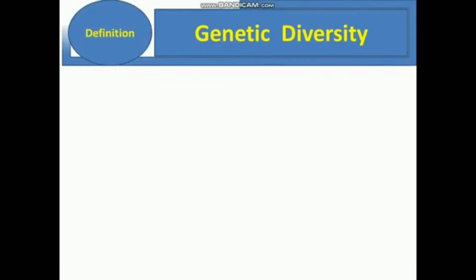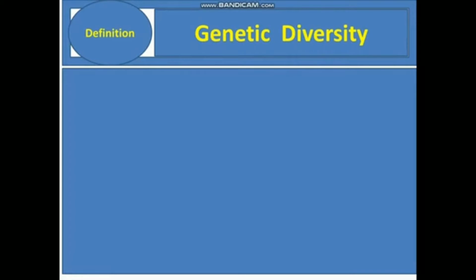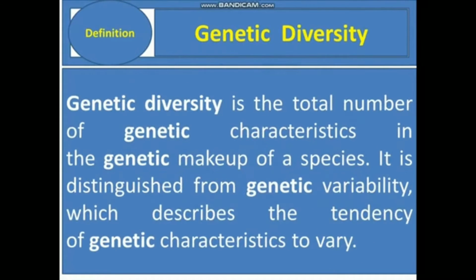Genetic diversity. Genetic diversity is the total number of genetic characteristics in the genetic makeup of a species. It is distinguished from genetic variability, which describes the tendency of genetic characteristics to vary.